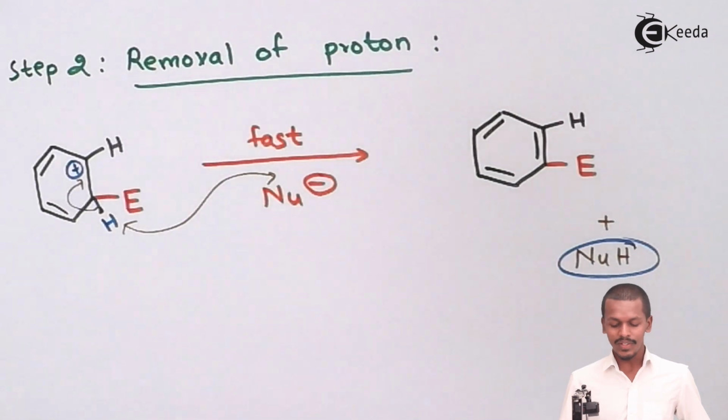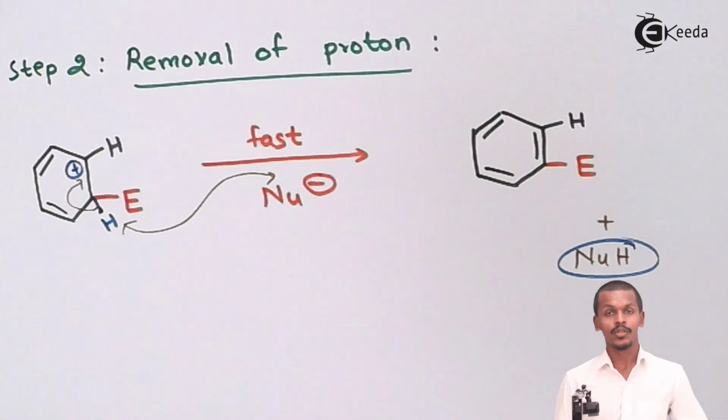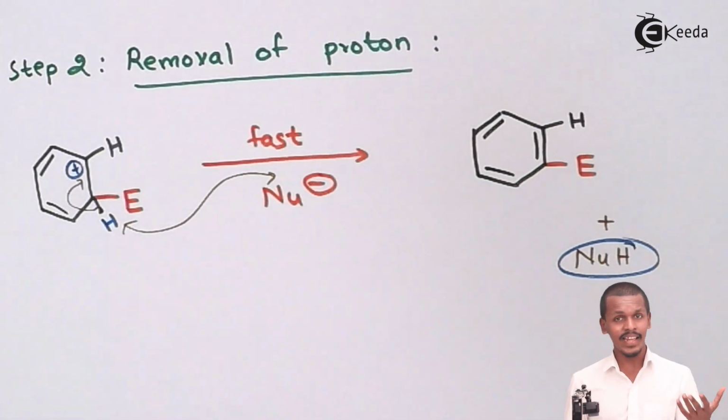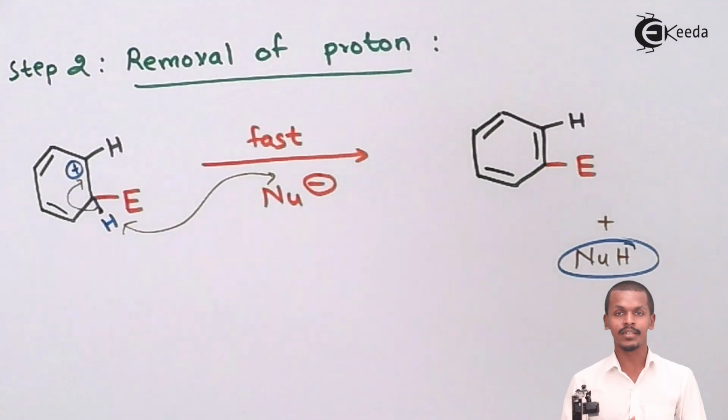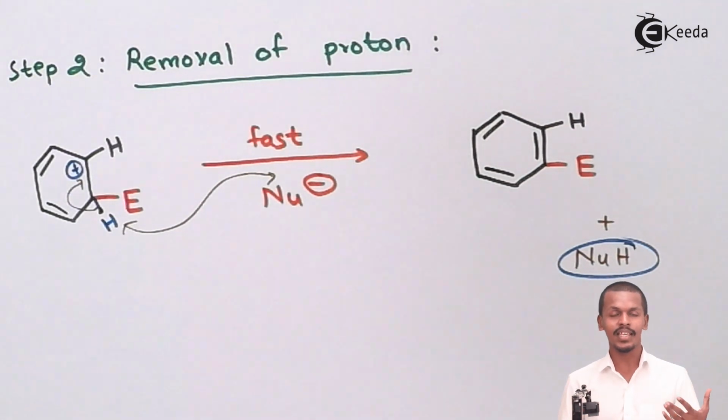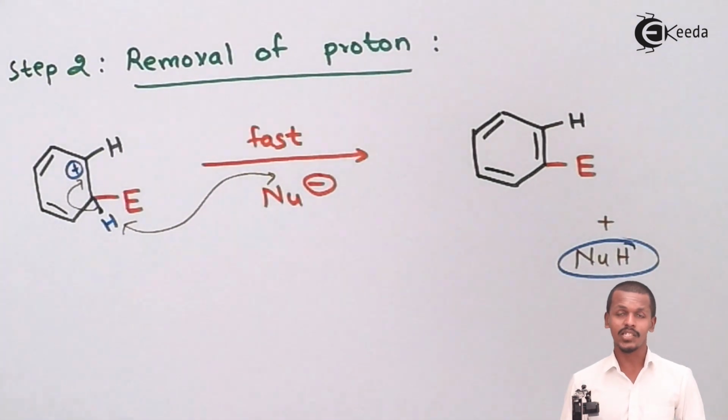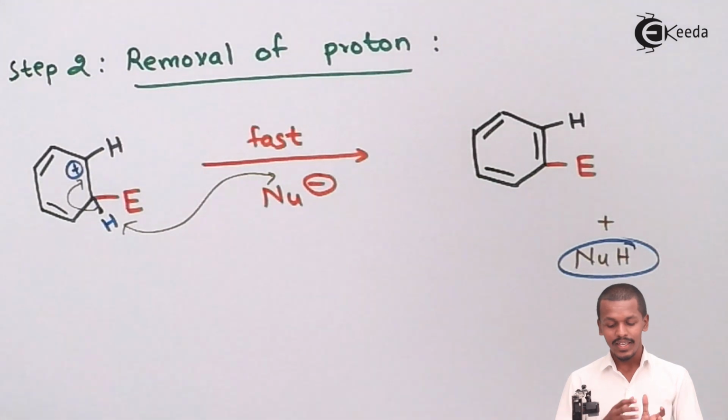So now talking about the next one, that is, what are the different kinds of nucleophile that we could get. For example, during alkylation or during acylation, which we are going to talk about in the future also, basically AlCl4 minus is used as a nucleophile, and in the nitration process, HSO4 minus is used as a nucleophile. So even that reaction we are going to observe. So this was the basic mechanism that I wanted to explain to you.